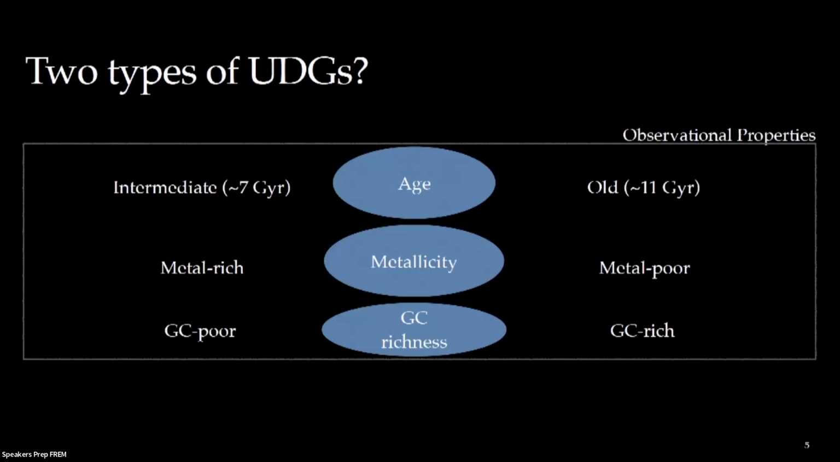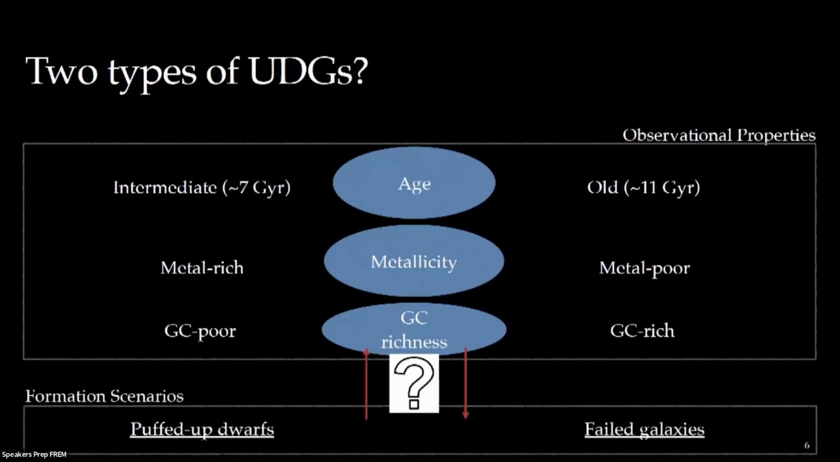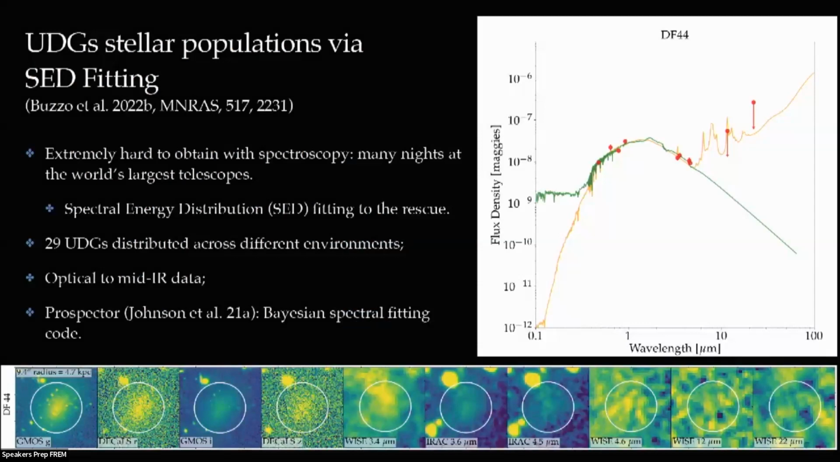The problem here is we don't know yet how to connect these observational properties with the theoretical formation scenarios that we have. And this is mostly because we don't have any statistically meaningful sample of UDGs to make this correlation. So this is where my PhD project comes in. We are trying to not use spectroscopy, but go to photometric bands to try and recreate the spectrum of a galaxy.